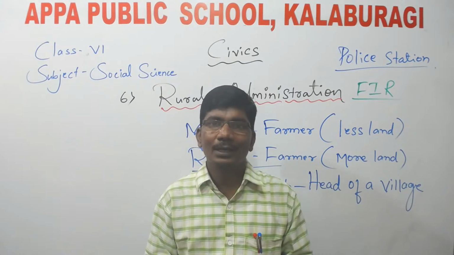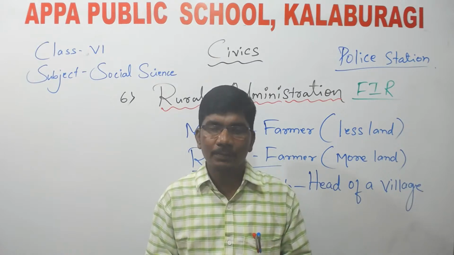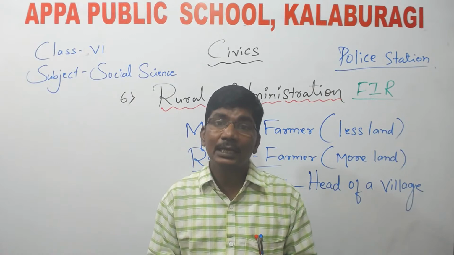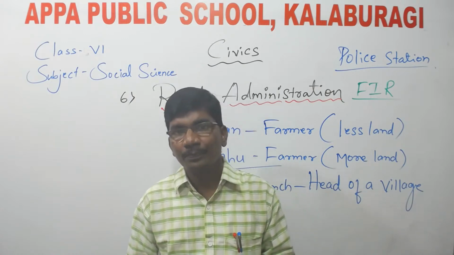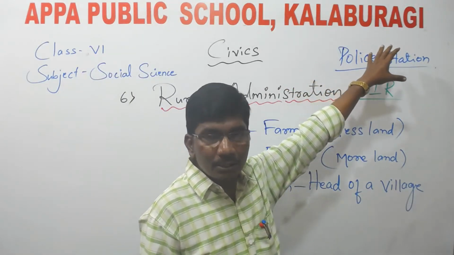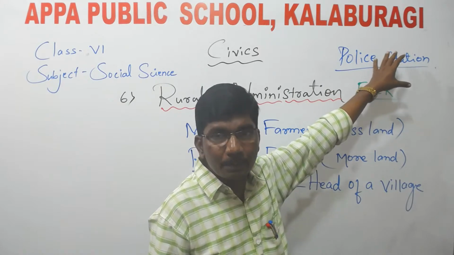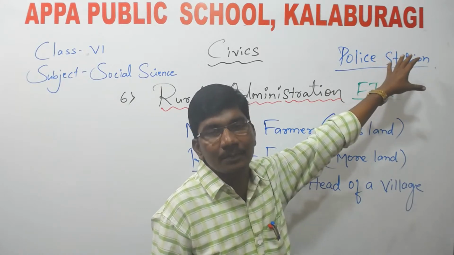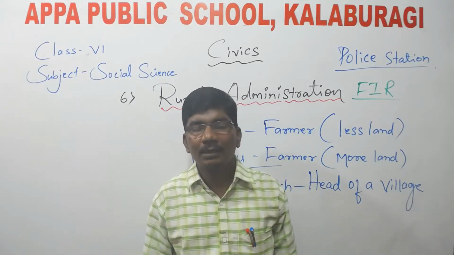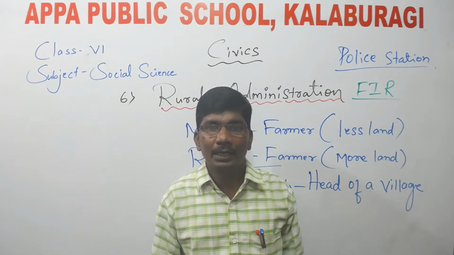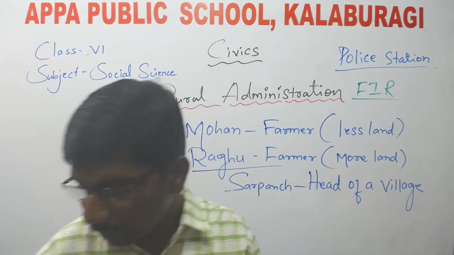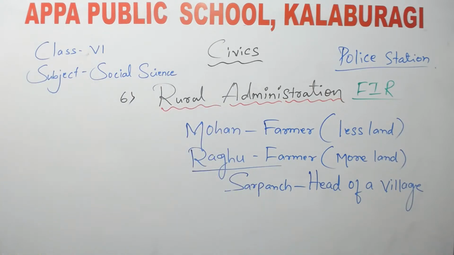So this is the main work of the police station. The police department is going to arrest, to catch the robbers, the thieves, the criminals, those who are doing illegal activities against the laws. They will catch and arrest those people, put them in jail, and produce them in the court, and in the court the judgment will be given and they will get punishment by the judiciary. Already we discussed the judiciary department. Okay, children? So this is the story of Raghu and Mohan.